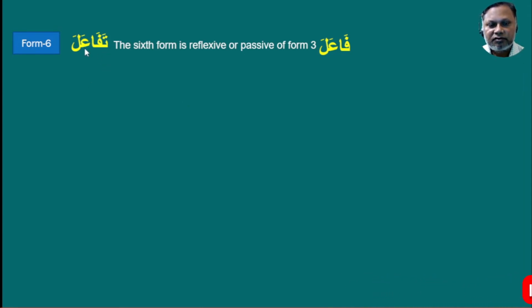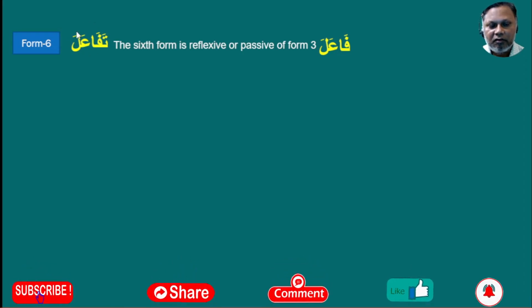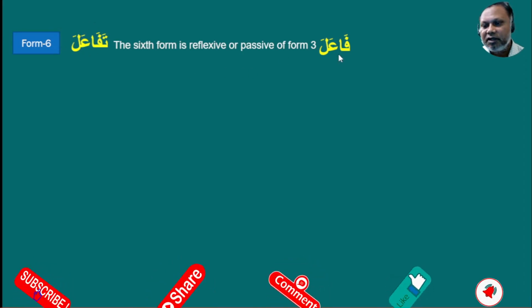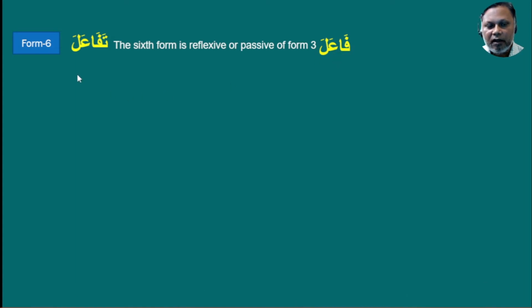Ta'fa'ala comes from fa'ala. Fa'ala is the Form 3 verb. If we put ta as a prefix, then we will get ta'fa'ala. This is the Form 6 verb. For example, salima means to be safe. This is the Form 1 verb. And sallama means to greet or to welcome. This is the Form 2 verb.